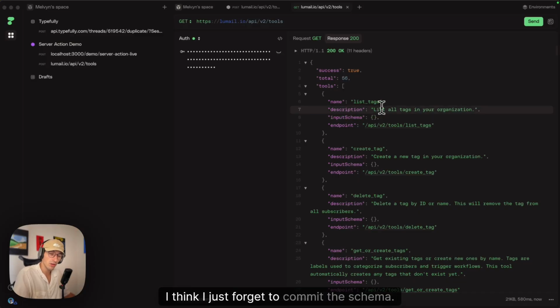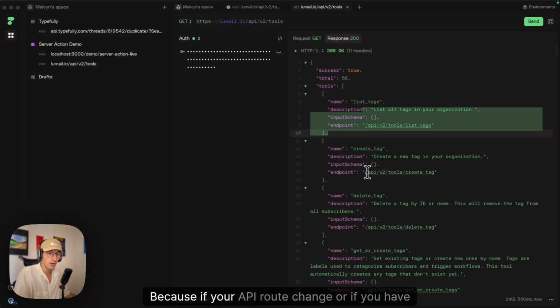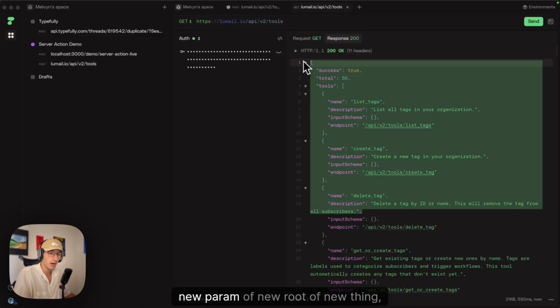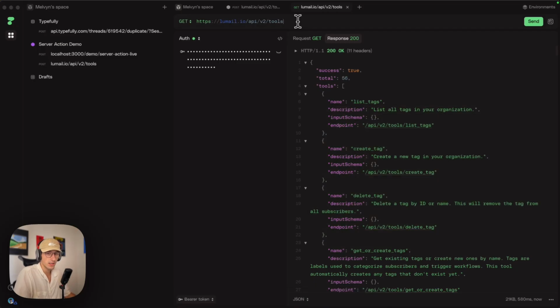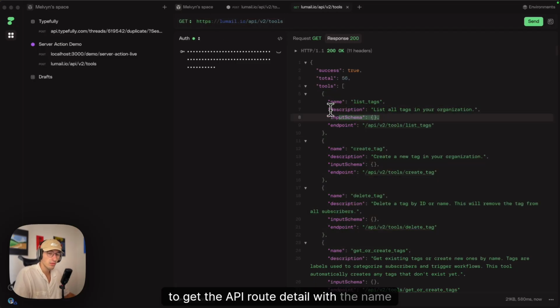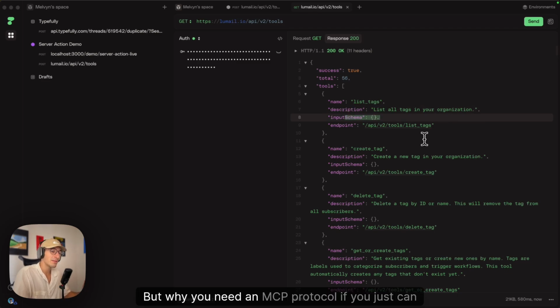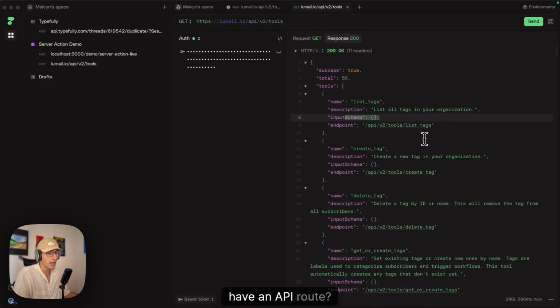I think I just forgot to commit the schema. So this is also a new way to make API routes, because if your API route changes, or if you have a new param or new route, it's really useful to have an API route to get the API route details with the name, description, and input schema, exactly like an MCP. But why do you need an MCP protocol if you can just have an API route?